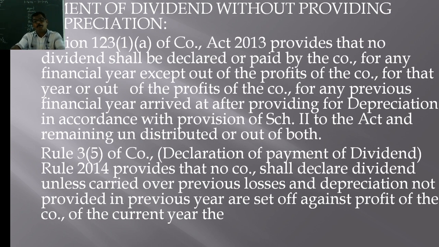Right? If a company wants to utilize the accumulated profits of the previous year and uncommitted reserves of the previous year, first it should set off previous year losses. First, it should set off the previous year's depreciation, right? Depreciation not provided in the previous year and previous year losses should be set off against the profits of the current year.